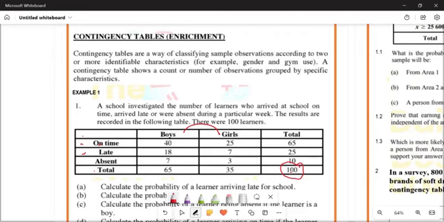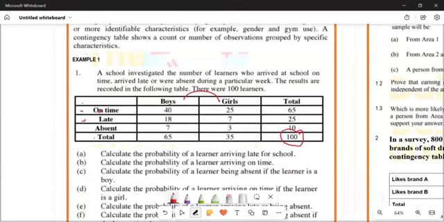Now let's check here on number 8. They say calculate the probability of a learner arriving late for school. So what are we going to look for? Late for school. Here's late. How many people arrive late to school? There are 25, right? So the probability that someone will arrive late is given as 25 all over the total number. What is the total number? It's 100. So 25 all over 100 makes 1 all over 4, which is 0.25 if you want.